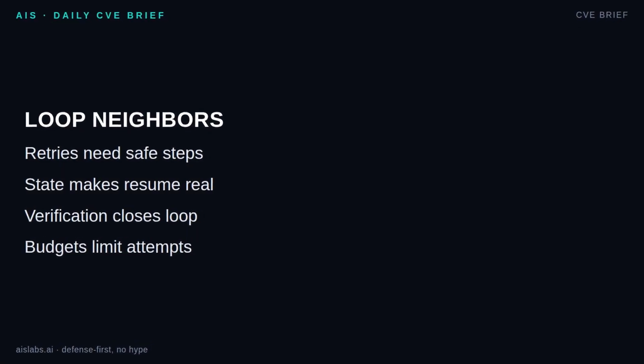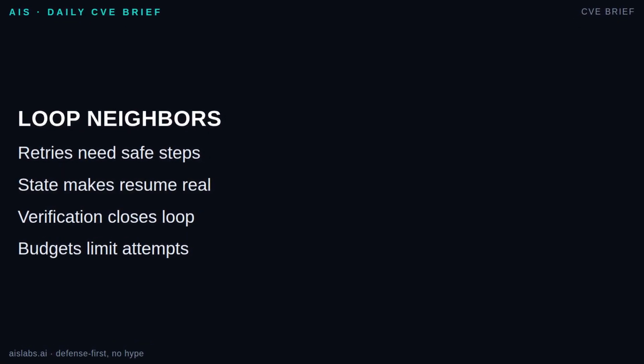Idempotency sits right next to the other foundation patterns. Retries are only safe if the retried step is idempotent. State is only useful if it survives crashes and tells the next worker where to resume. Verification is what turns I called the tool into I know the world is in the desired state. Budgets matter because even idempotent retry can waste money, hit rate limits, or hide a deeper outage. Later, at fleet scale, this becomes orchestration. Leases, queues, dedupe windows, outbox tables, and reconciliation jobs. But the habit starts here, one step at a time.